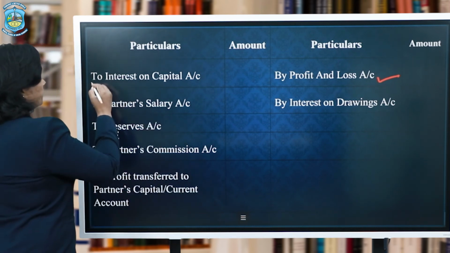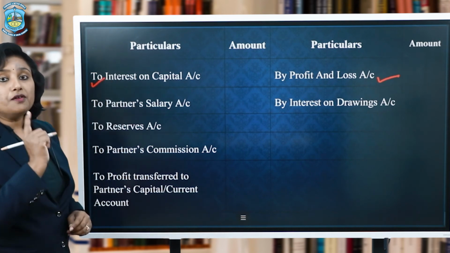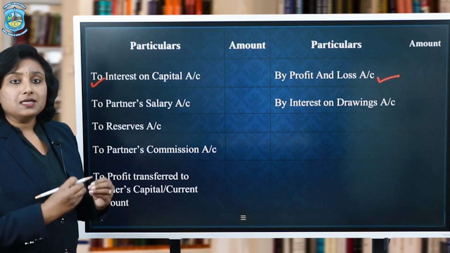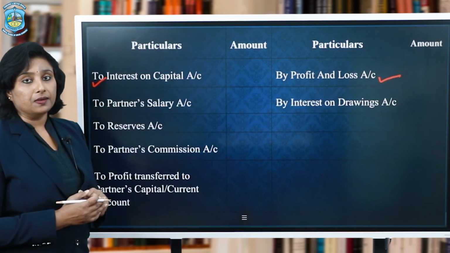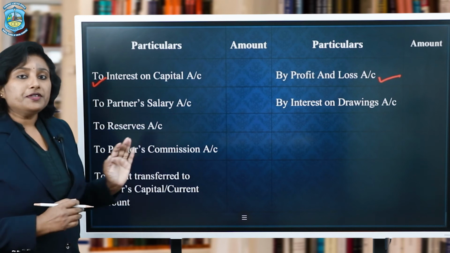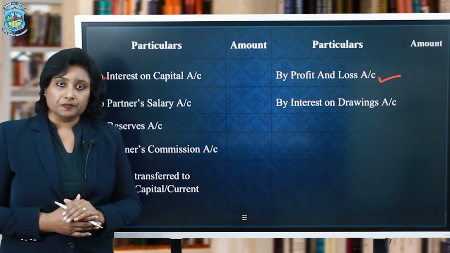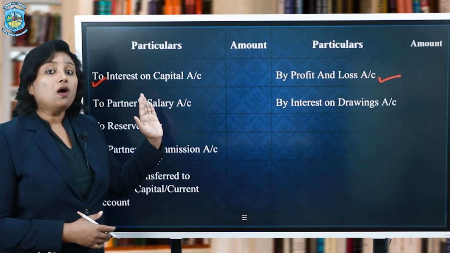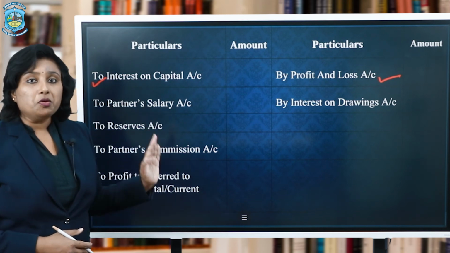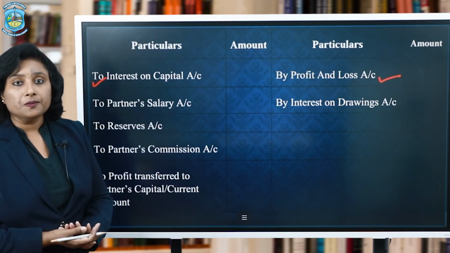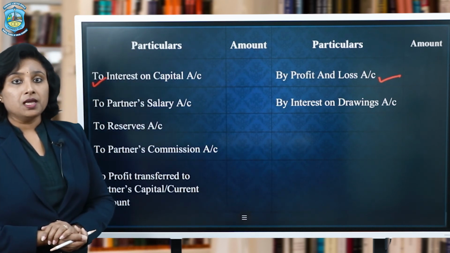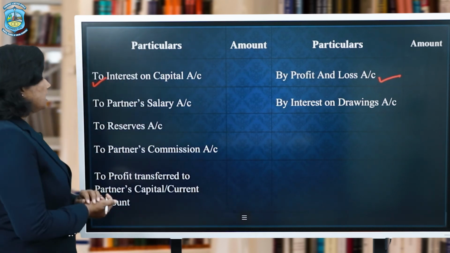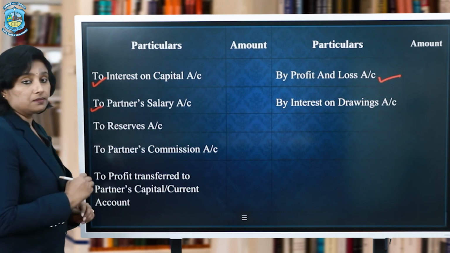So, out of the net profit, the first division or appropriation is done in the form of interest on capital. Now remember, this profit and loss account is nominal in nature. So all the expenses of the firm would be debited, no matter whether they are related to partners, and all the incomes of the firm would be credited. The next appropriation being salaries to partners.